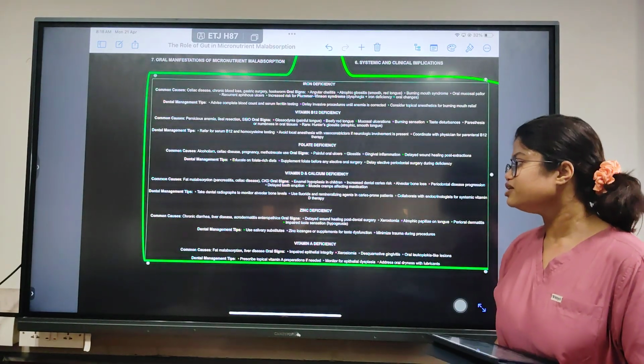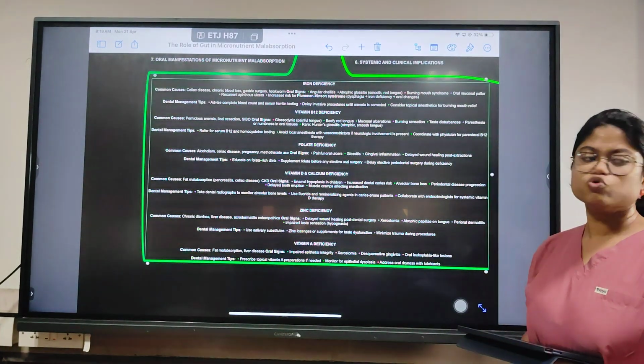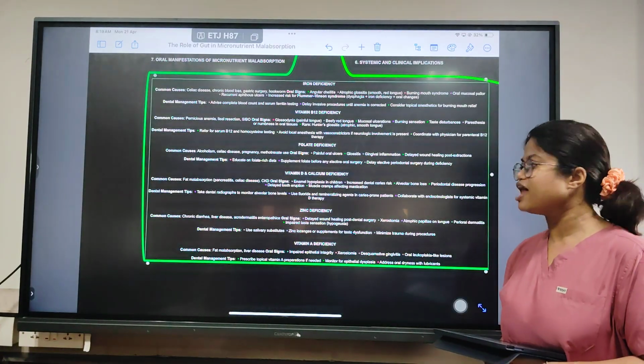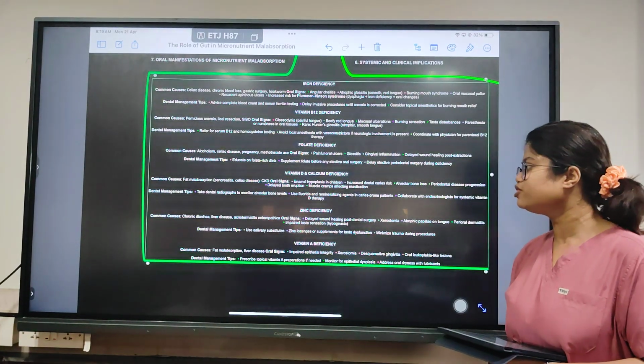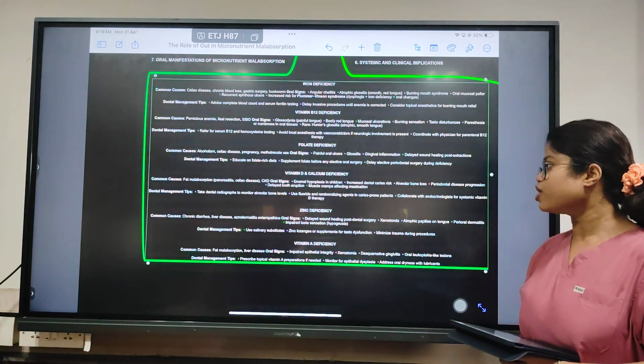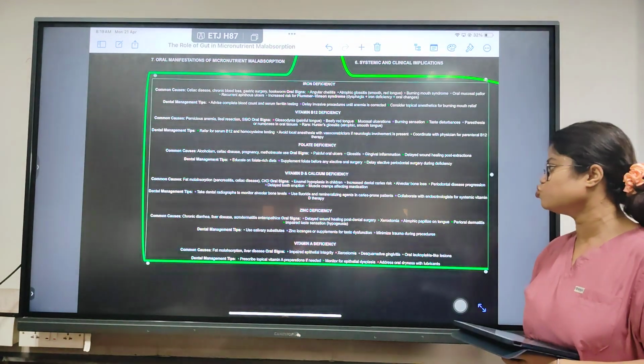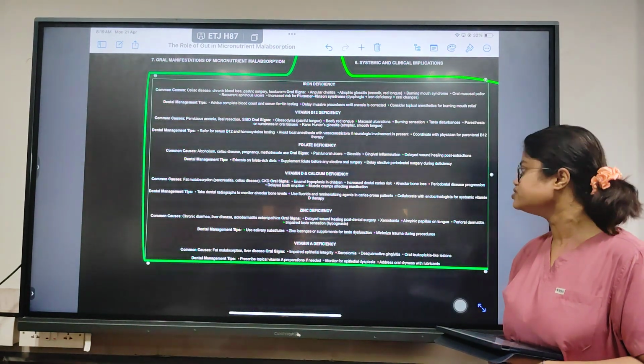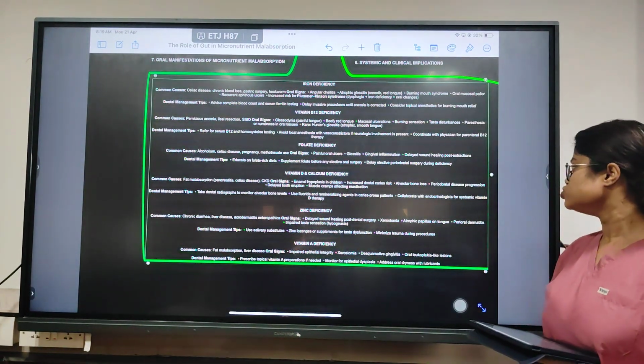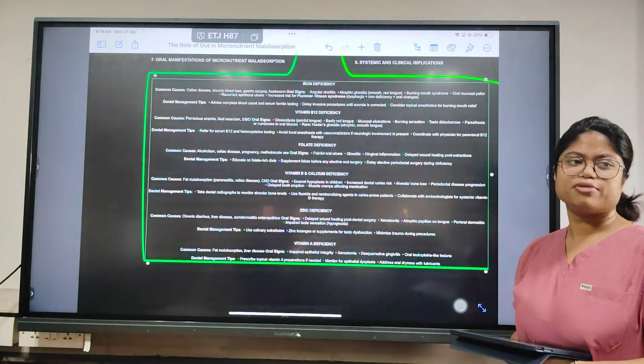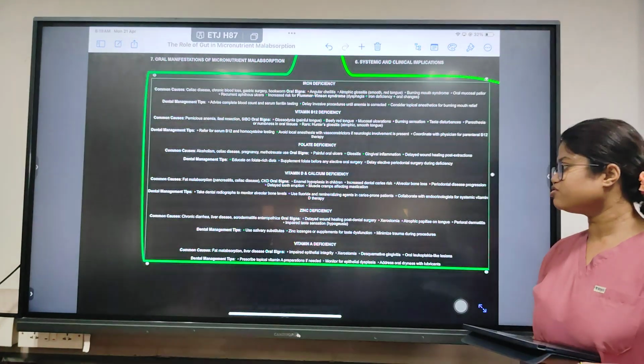So coming to the dental management tips, dental radiography should be used for alveolar bone levels, height, and width. Use fluoride and remineralizing agents in caries-prone patients. Collaborate with the endocrinologist for vitamin D therapy, specifically vitamin D3.